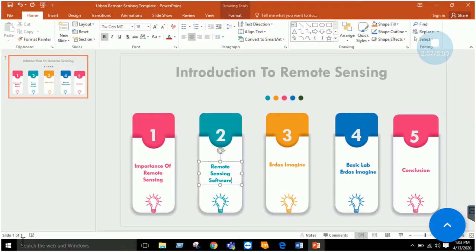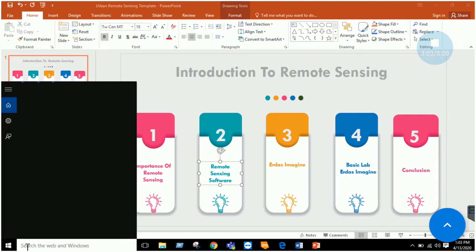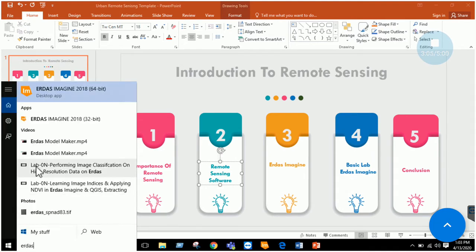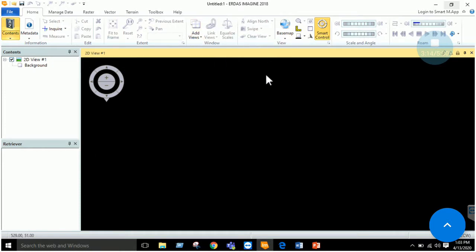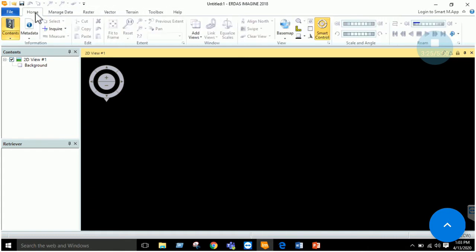The first step is to install ERDAS Imagine, and once your software is installed, you just have to click on ERDAS Imagine 64-bit. Once you click on it, this type of window is going to appear. Now in this lab we will be following some basic tools in this file section: home, manage data, raster, vector, terrain, toolbox, help. We will see one by one what each of these tools does.